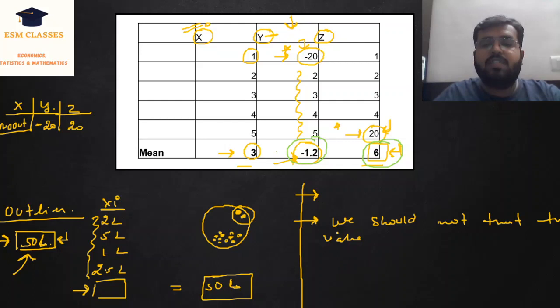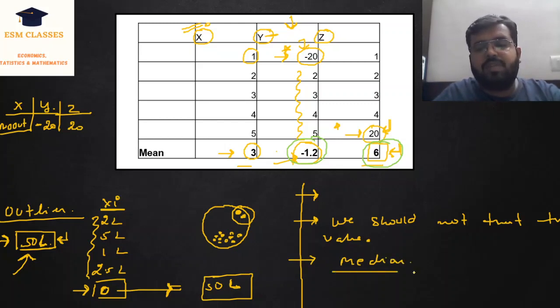So therefore, we are saying that in this case, this is an outlier, right? Because of this outlier, your mean is biased towards the higher end or towards the positive value. In this case, we should not trust this value, right? So in the presence of an outlier, please don't go for the mean value. Now the question is, sir, you are saying that in the presence of an outlier we should not go for the mean value. Then what value do we need to trust? So the answer is, please trust the value of the median.